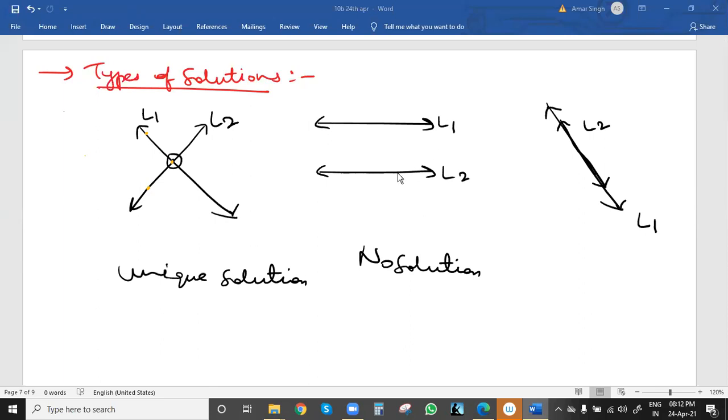See, lines L2 and L1 are coinciding on each other, right? Infinite many solutions.